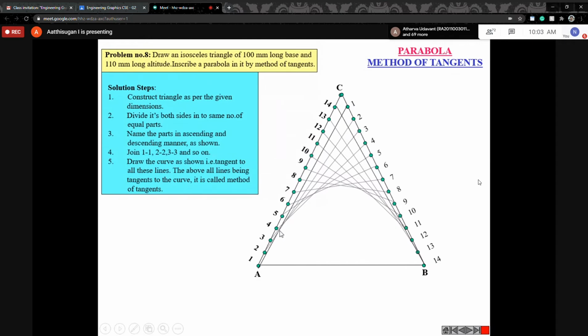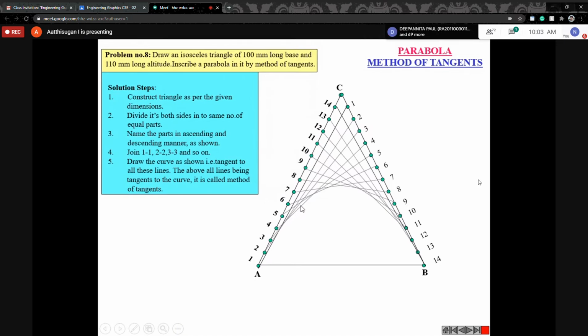Next, after moving some distance, the 3 line is coming now. So along this line, just move the curve. Next, 4 is coming, so along this line, move the curve. Don't cross it, don't cross like this. Just divert your curve along the next line.